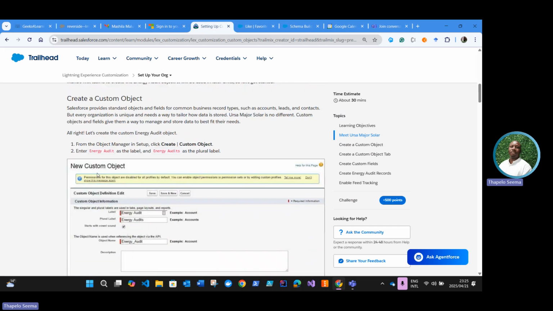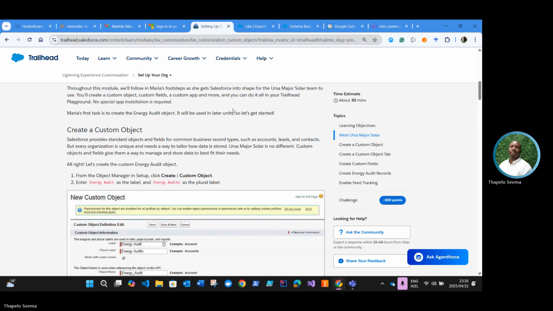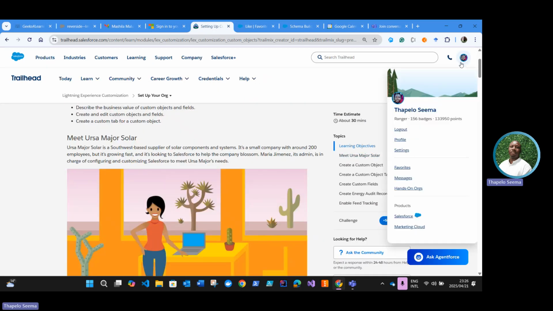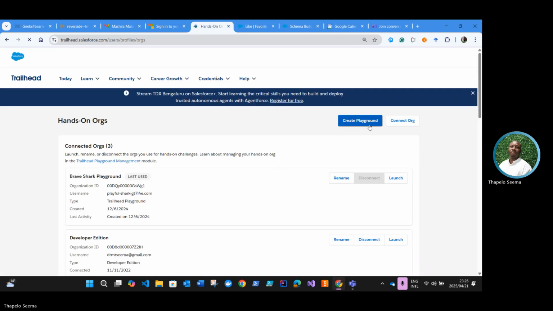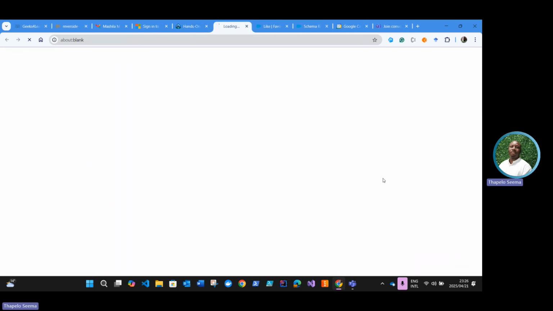These are the instructions for creating a custom object. We have done this before, right? So I won't spend too much time on what is happening here. Let's go into the Playground, Hands-on Orgs. I'm just going to launch this one. That's the one I usually use.